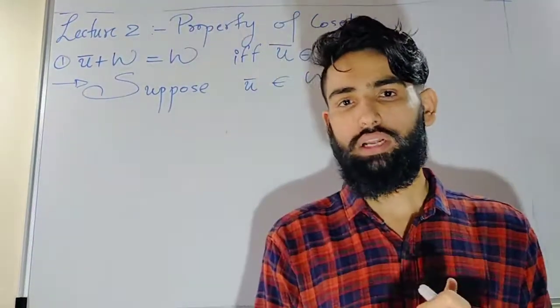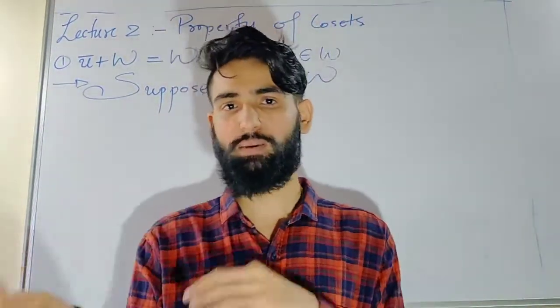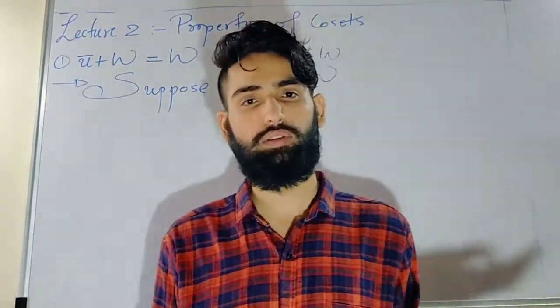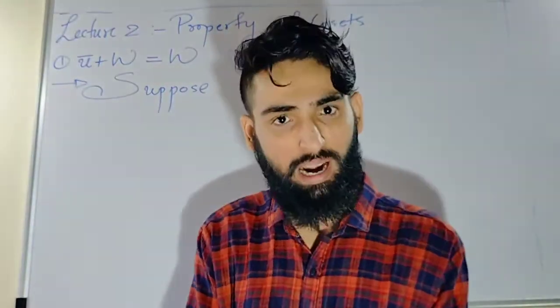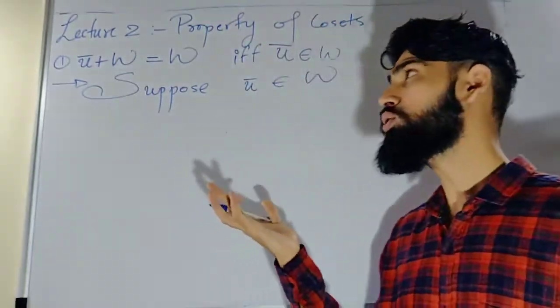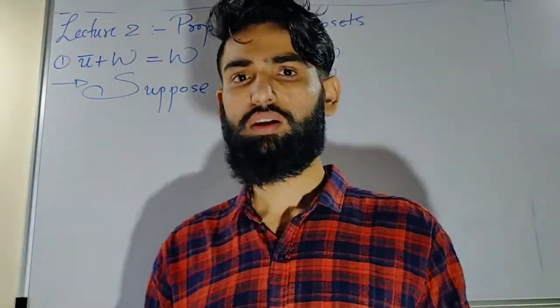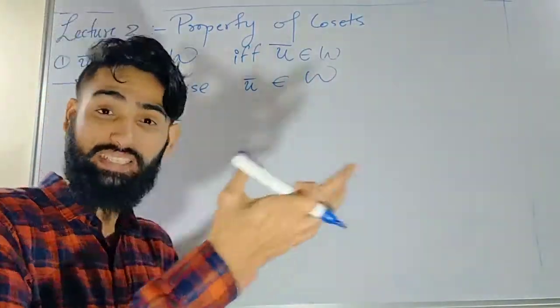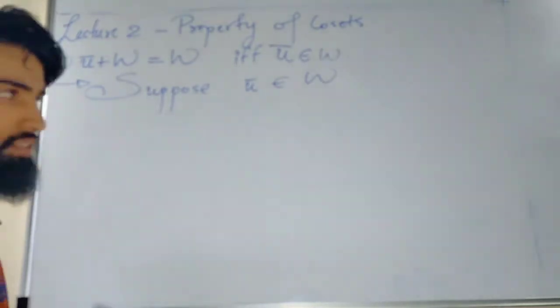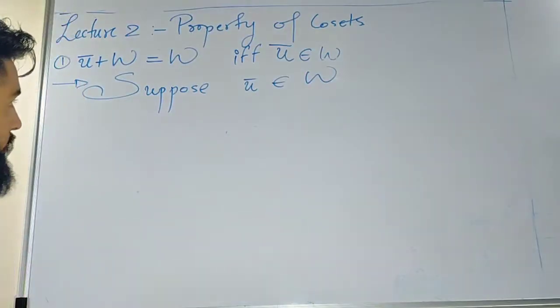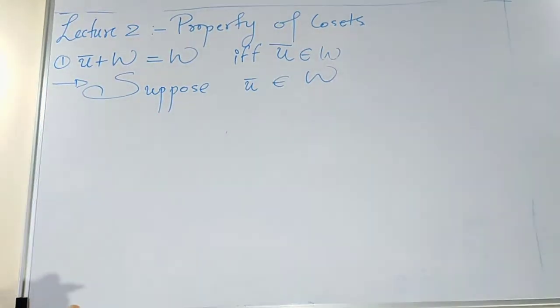A few ways are what? I will prove that one is a subset of the other and the other is a subset of the first, or I will prove that one is a subset of the other and I will prove they have the same cardinality. But over here I don't know much about the cardinality. Still you can prove by proving some bijection between them. Those are the ideas that come to mind, but we will prove both are subsets of each other. That is really simple. So let me go one way.